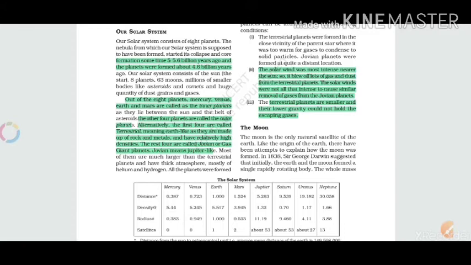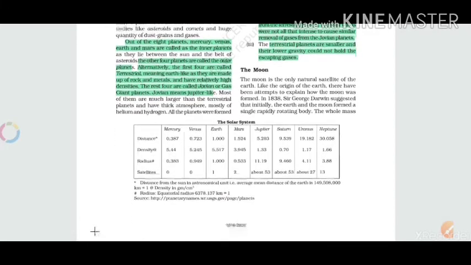It is well known, you must be knowing, that we have 8 planets in our solar system as well as 63 moons. The Earth has only one moon, but many of the planets, like Jupiter and Saturn, have many moons. Going further, out of the 8 planets, Mercury, Venus, Earth and Mars are called the inner planets. As you can see in this table,